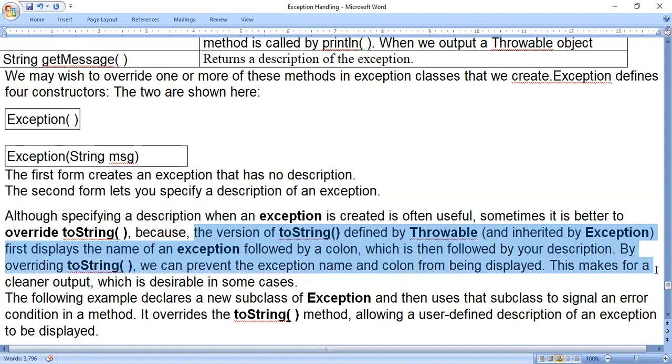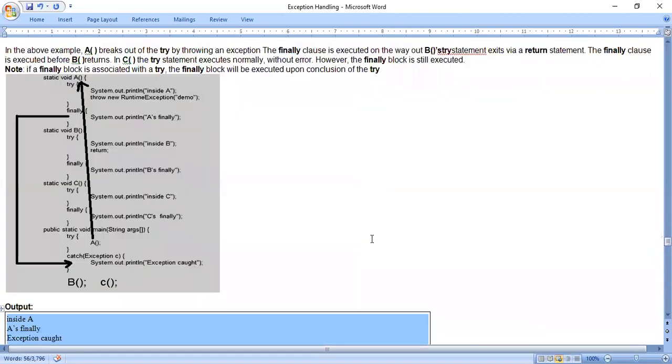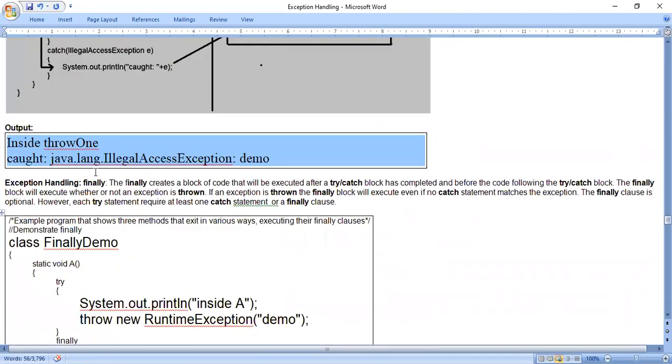By overriding toString, we can prevent the exception name and colon from being displayed. This makes for a cleaner output, which is desirable in some cases. See what they're telling, when you look at these errors, for example, if you look at this output, inside throw1 caught java.lang.IllegalAccessException: demo. This much it is displaying.